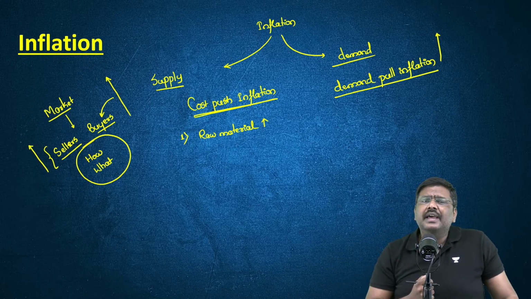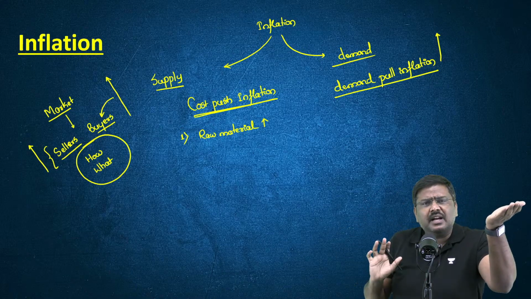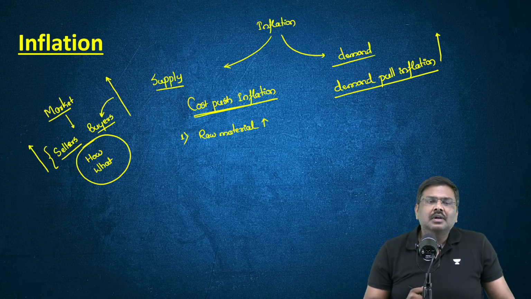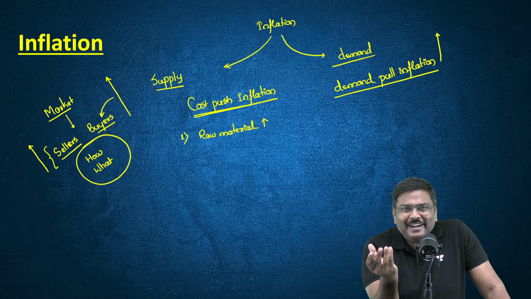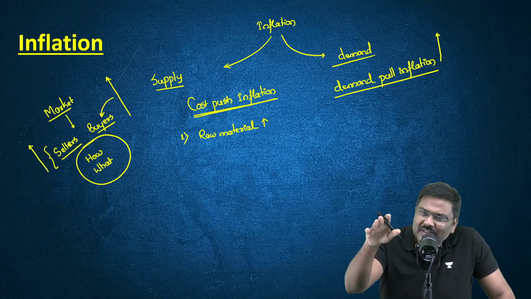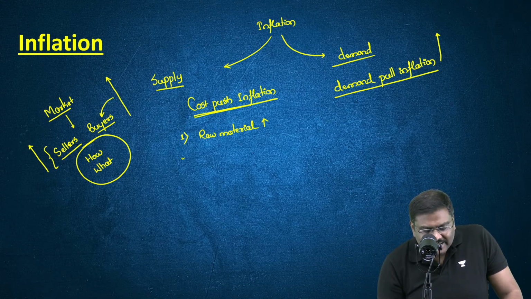Some of you will simply say, sir, if the raw material cost goes up, I will not increase market price. What will happen? Nothing. Your profits will go down. And which seller in the market will accept it? They will not accept it. They will simply increase the market price. Everybody is okay? Second example.